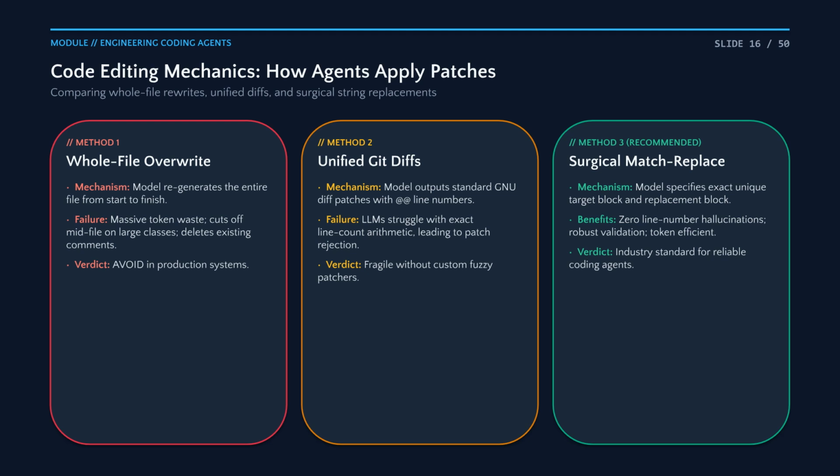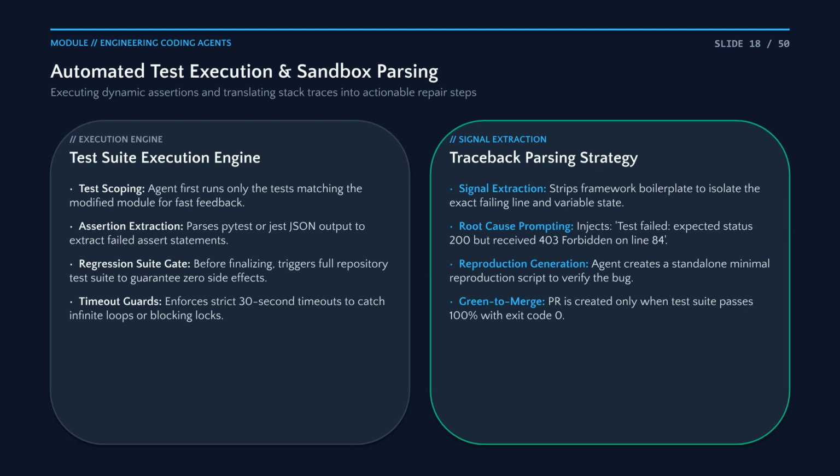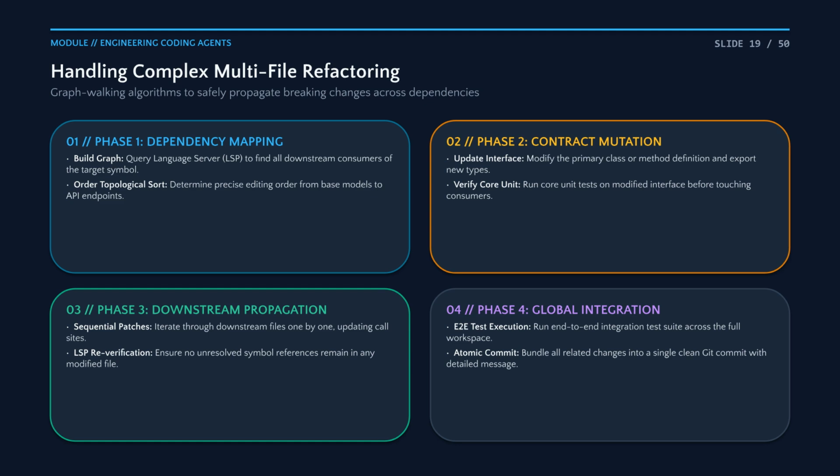When it comes to patching code, whole file overwrites are dangerous and inefficient. Unified diffs can be fragile. Surgical match replace is the industry standard for reliable agentic editing. The feedback flywheel is essential. Compilers and linters act as teachers, instantly reflecting syntax or type errors back to the agent for self-correction without human intervention. We don't just execute tests, we parse the results. By isolating failed assertions and creating minimal reproduction scripts, agents can reliably verify their own bug fixes.